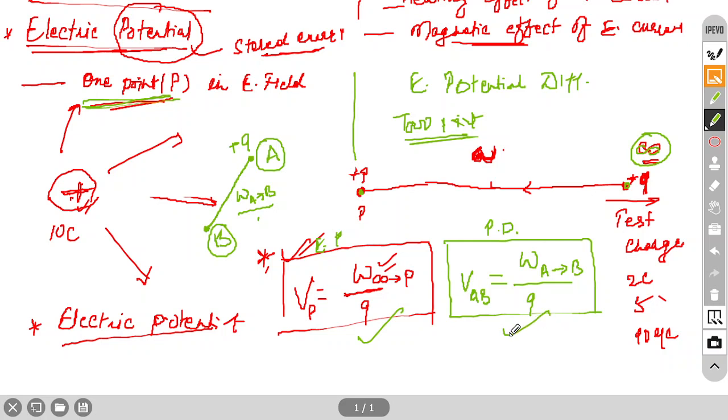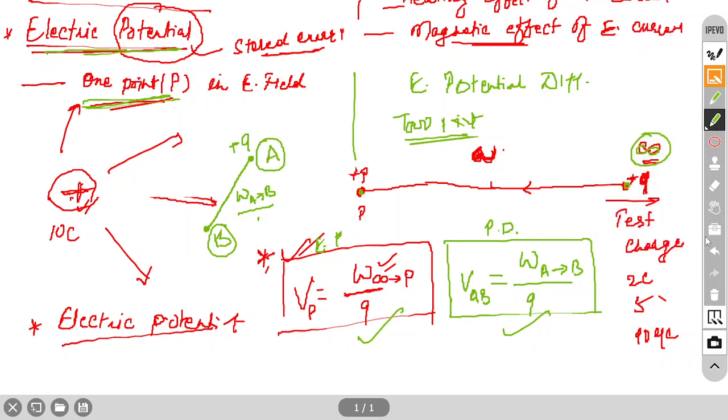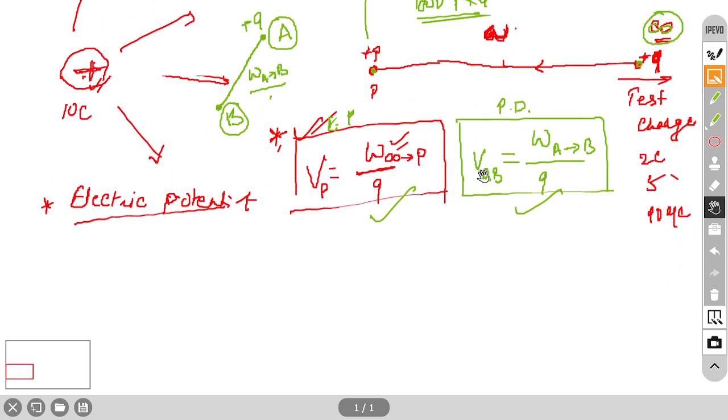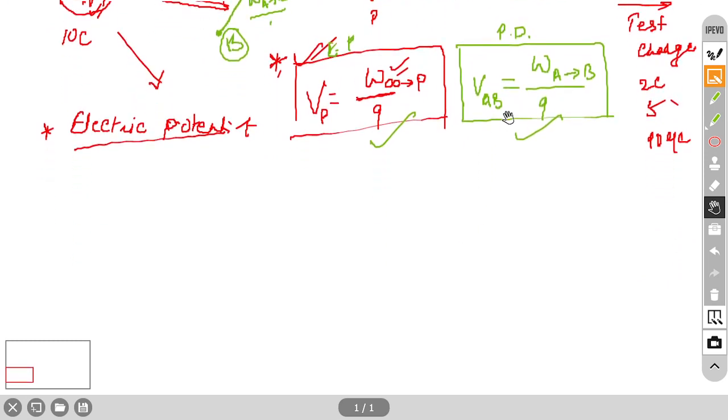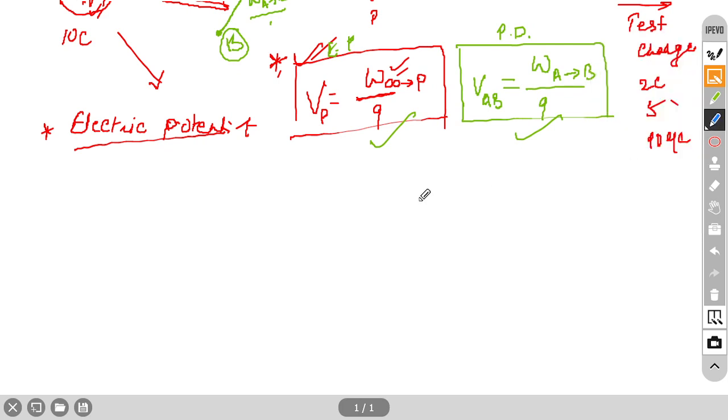And from this they can ask questions, because we have the formula, numerical questions also. This is how we define the potential. For example, what is the source of constant potential difference? Battery, yes, battery or cell.